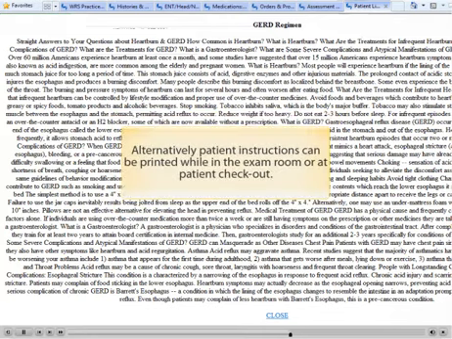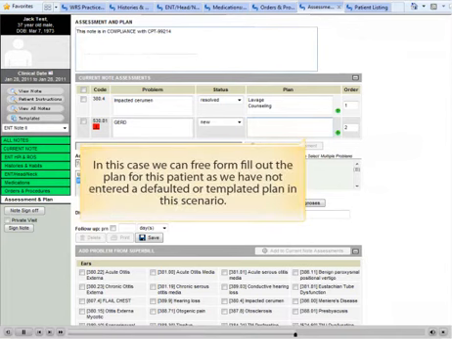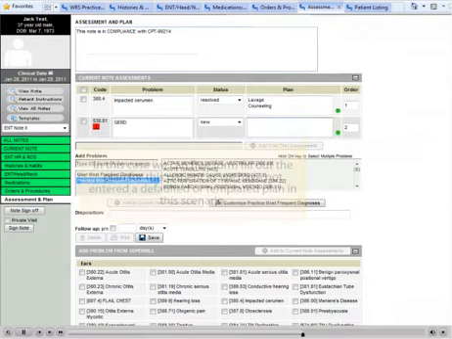Alternatively, patient instructions can be printed while in the exam room or at patient checkout. In this case, we can free-form fill out the plan for this patient, as we have not entered a default or templated plan in this scenario.